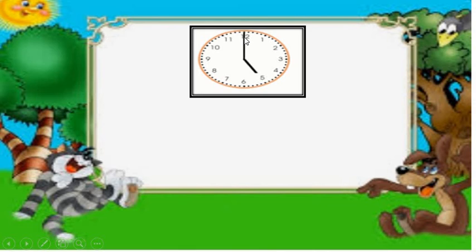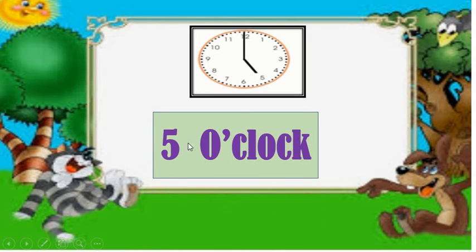Long hand at 12. Now think in your mind what time it is. If the short hand is at 5, the long hand is at 12, it is 5 o'clock.